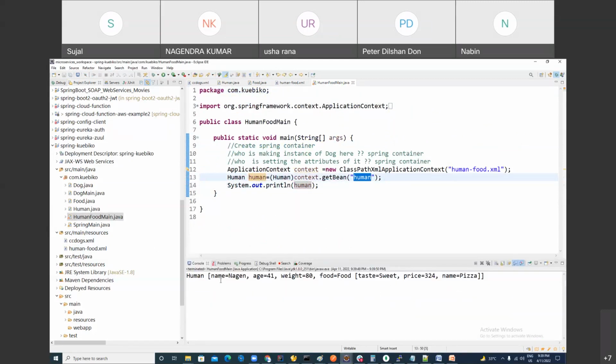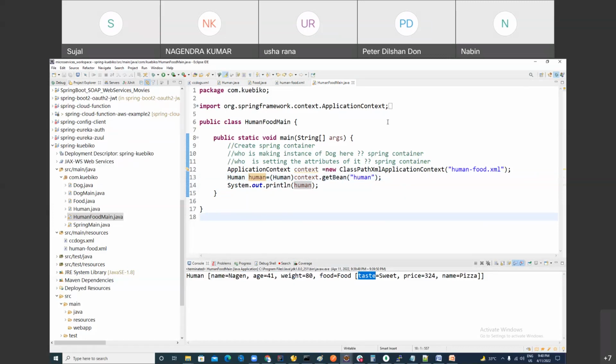See, when I'm printing my human, it's printing the food detail as well. Now, oh my God, how did food come inside human? The answer is dependency injection, one of the powerful features of Spring container. I hope dependency injection is clear to you. You can answer this question even when you are sleeping. Say yes. Okay, got it. Okay, done. My job is done.